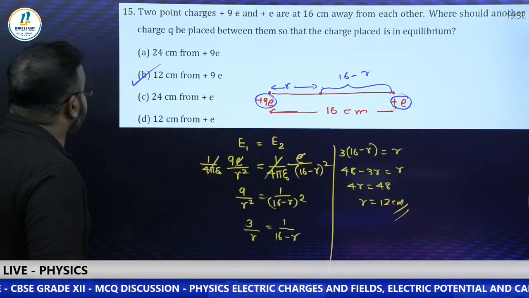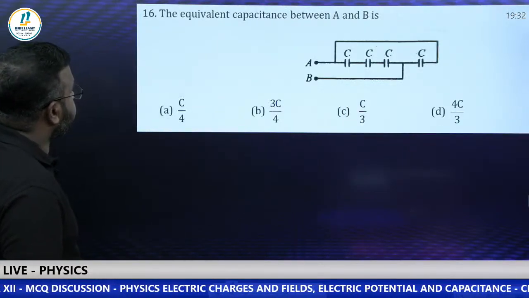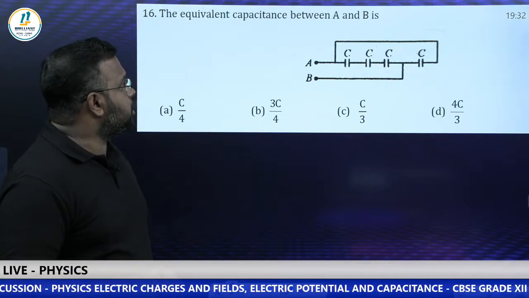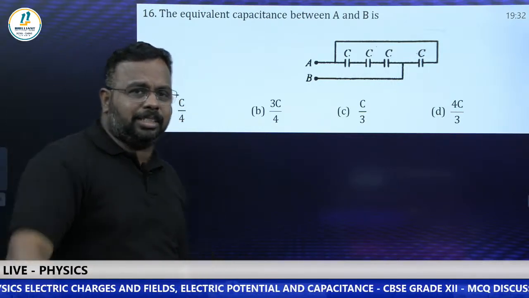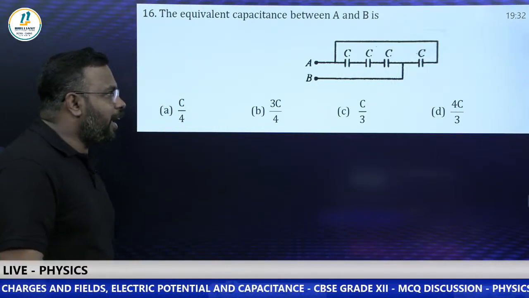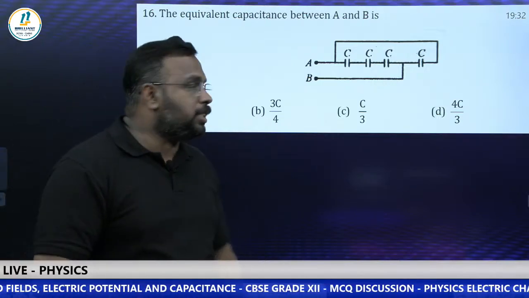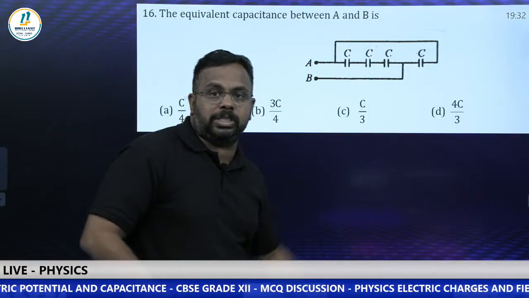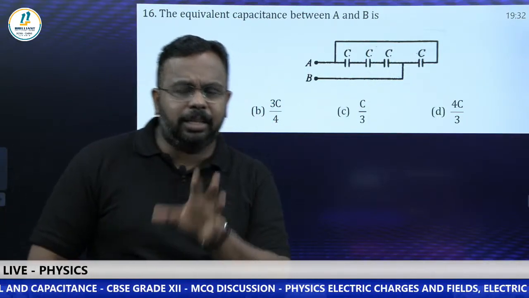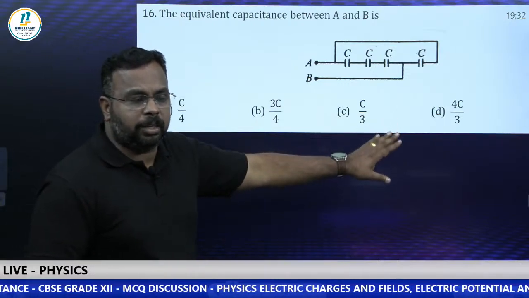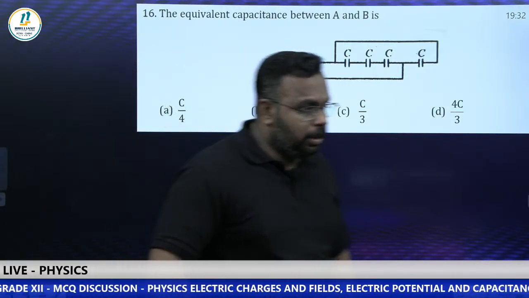Okay, question number 16. The equivalent capacitance between A and B. Can you quickly answer this? Equivalent capacitance between A and B. There are 4 capacitors you can see: C, then one more C is there. What is the equivalent capacitance? Just identify which of them are in series, which of them are in parallel, and quickly answer the question.